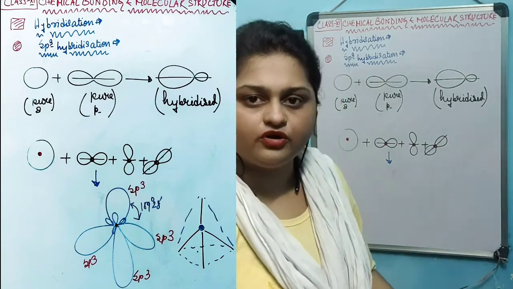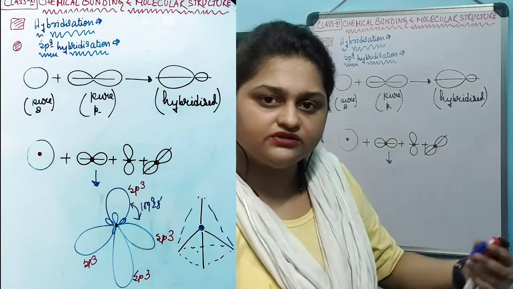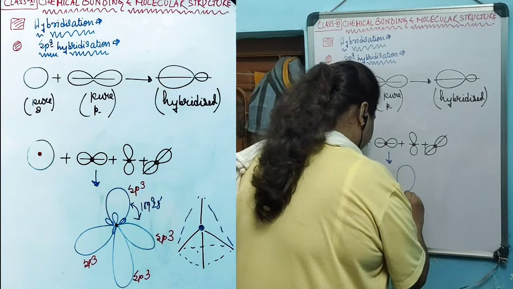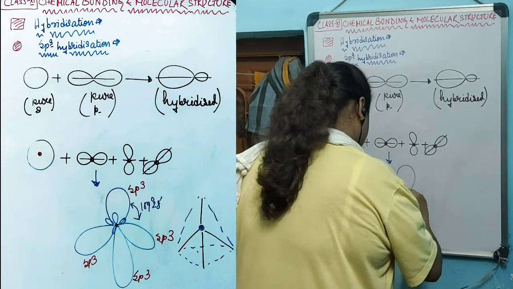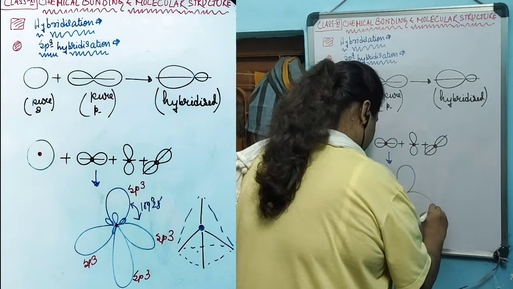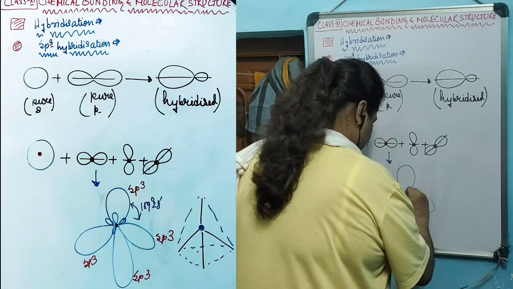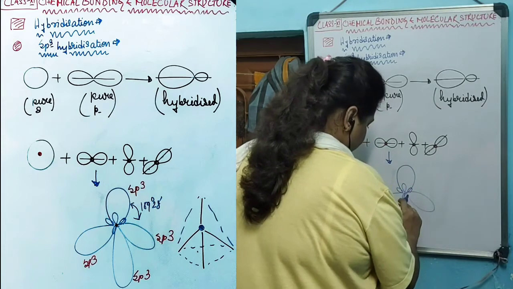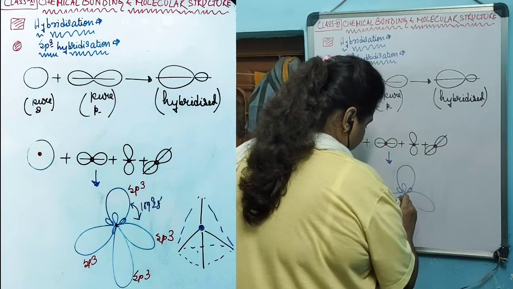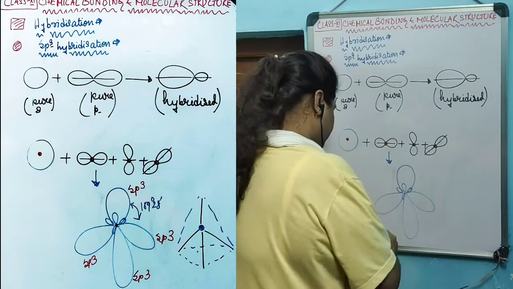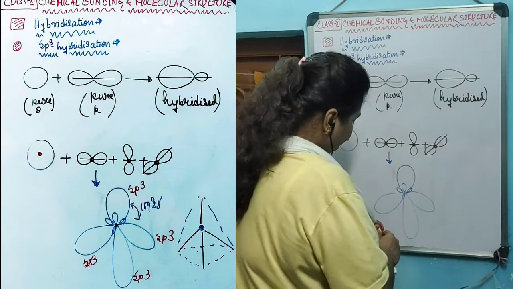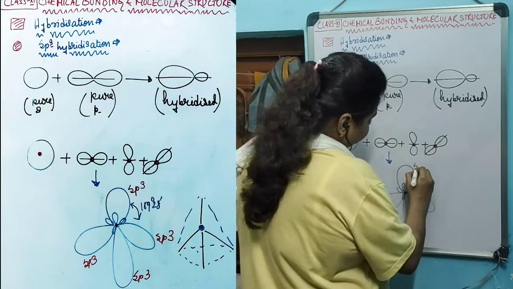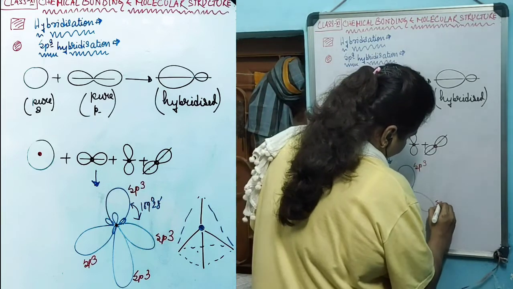Now these 4 hybrid orbitals will try to orient themselves with respect to each other and they will create this kind of orientation. And the center is situated in this way. These all are sp3 hybrid orbitals.